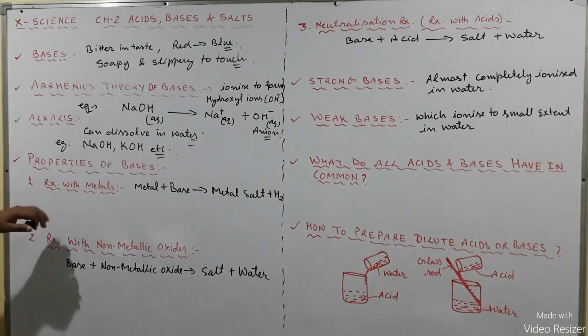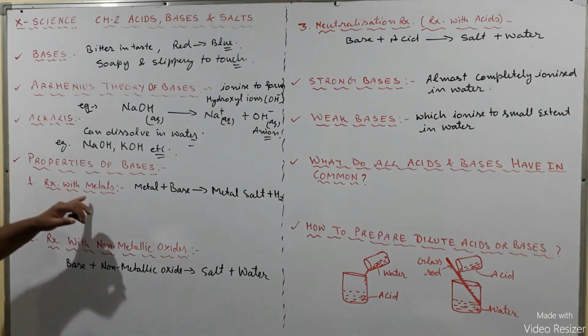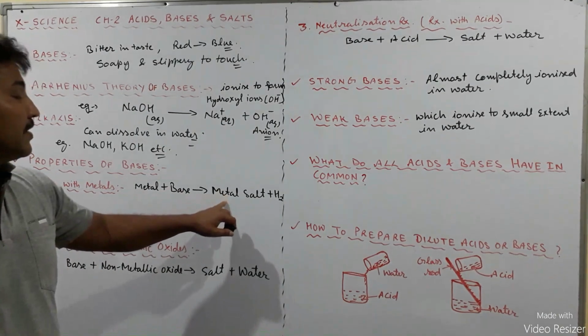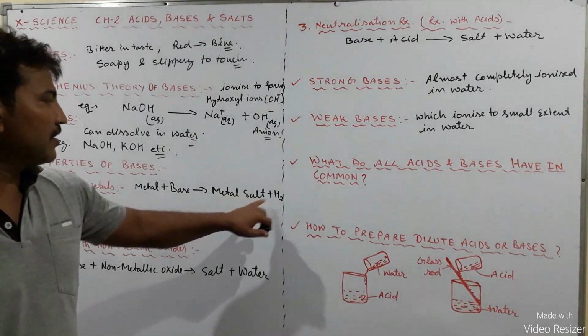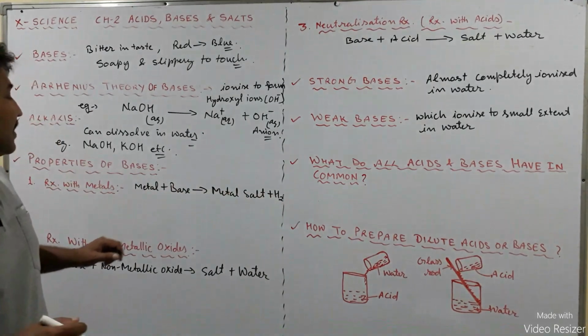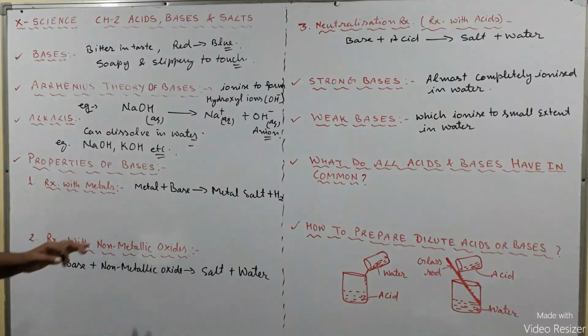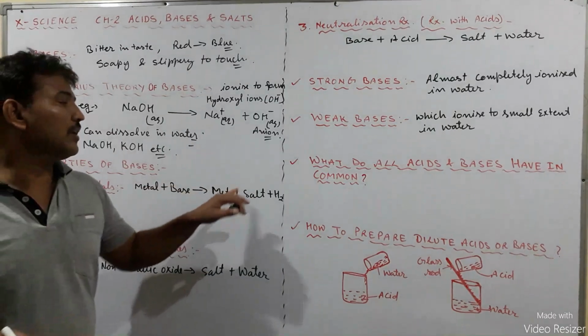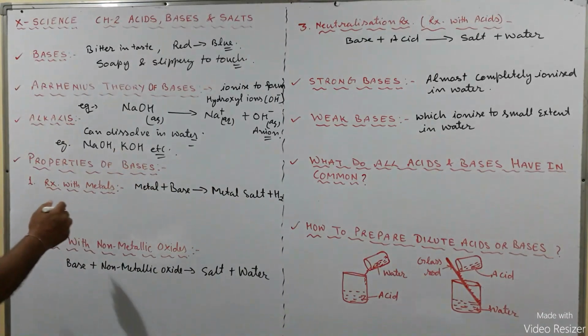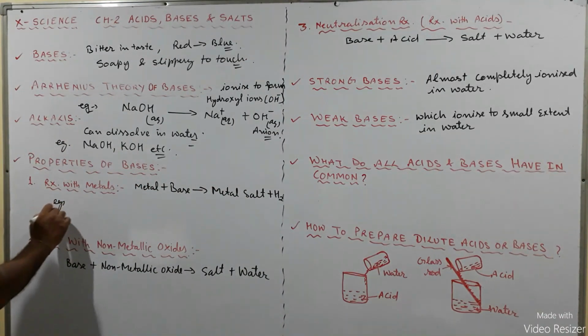Now come on to the properties of the bases. Let us talk about the reaction of the bases with the metals. When bases react with metals, they give a metal salt and hydrogen gas. Only strong bases react with the metals to form the metal salt and hydrogen, just like acids. So we can take the example.